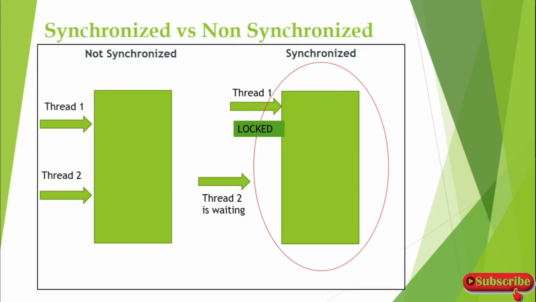Okay, so now we will see a quick practical example for this synchronized versus non-synchronized. This we have already discussed. If it is synchronized, thread one will come and access the list and it will get locked. Once this thread one operation gets completed, then thread two, which is waiting outside, will go and do its work in the list, right?